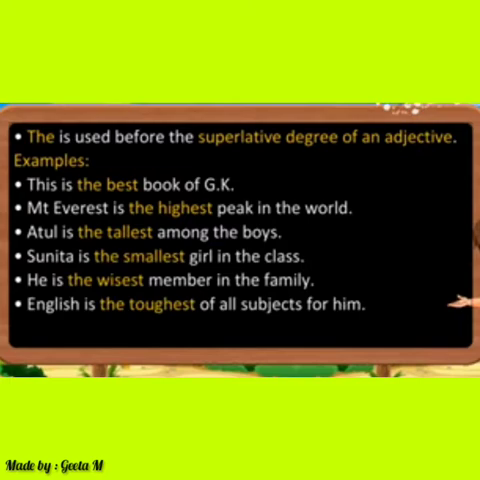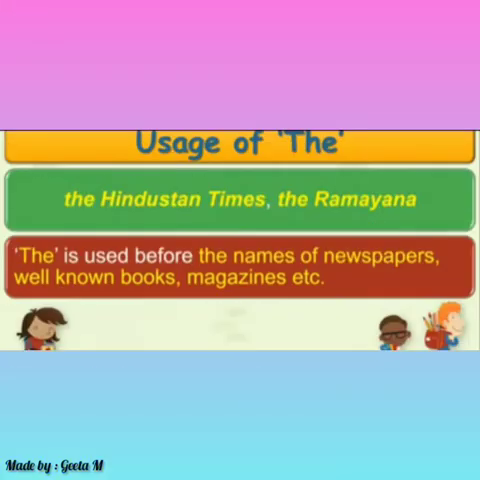The article can be used with the names of newspapers and before the names of holy or great books. For example, the Hindustan Times, the Times of India. These are the names of newspapers. But according to the rule, we can use the article with the names of newspapers, and with the names of holy or great books. As you know, Ramayana, the Ramayana, the Gita, the Bible, the Guru Granth Sahib. These all are the names of holy books or great books. That's why according to the rule we can use the article before these nouns.